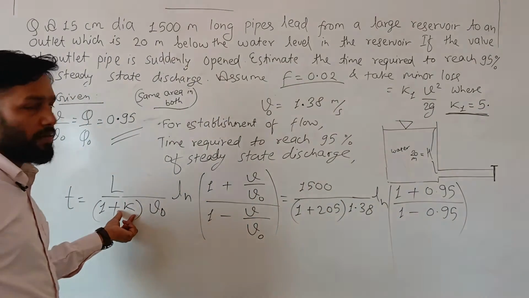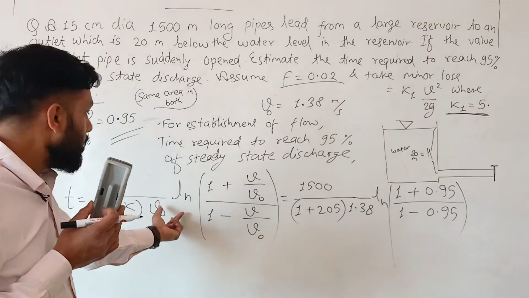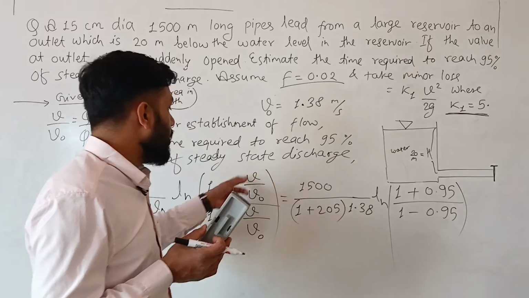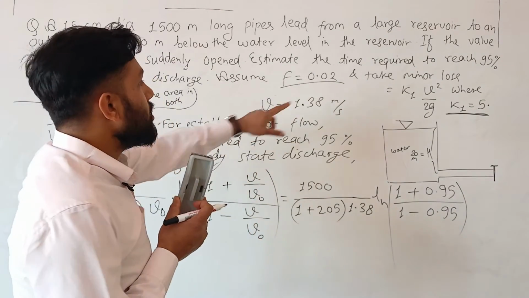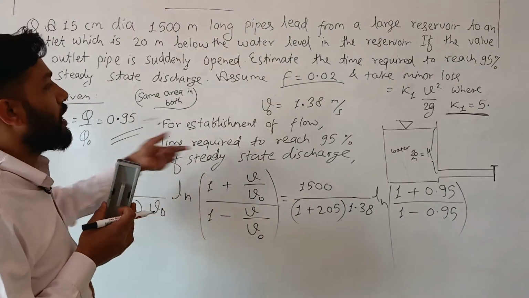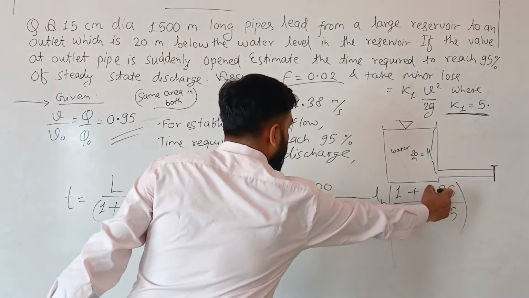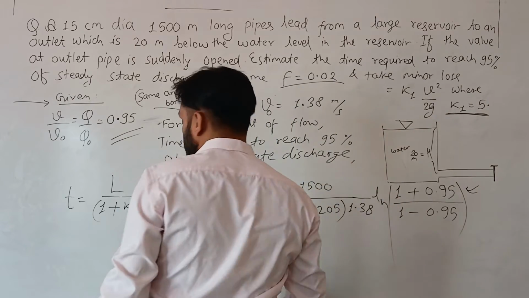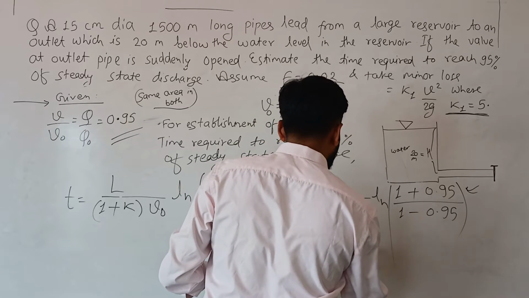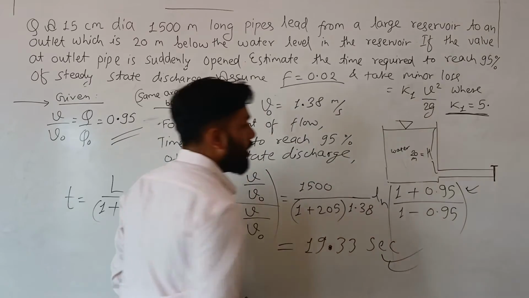You have found out K, the total loss coefficient, that is 205, and V naught is 1.38 meter per second. V by V naught is the percentage to reach 95% of steady state discharge, so 0.95. If you put this here, you are going to get the time in seconds. How much? 19.33 seconds required to reach the 95% of steady state discharge. Okay. So this is how the problem is done.